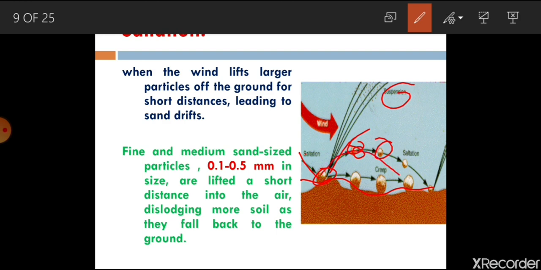Few particles will jump over, that comes under saltation, and few particles will be in suspension mode. In case of saltation, the particle sizes range from 0.1 to 0.5 mm, and comparatively it covers more distance than surface creep, whereas it covers much less distance than suspended particles.